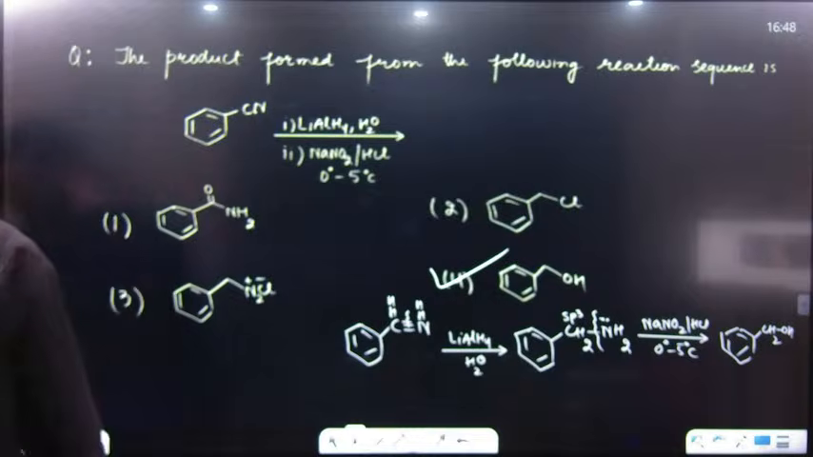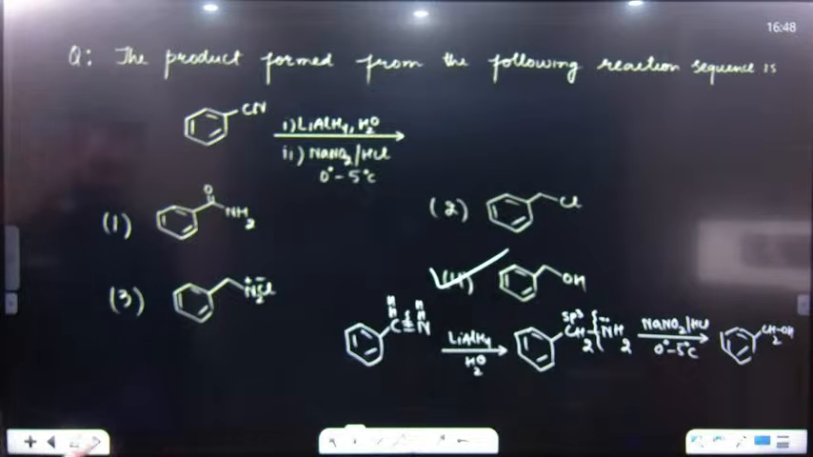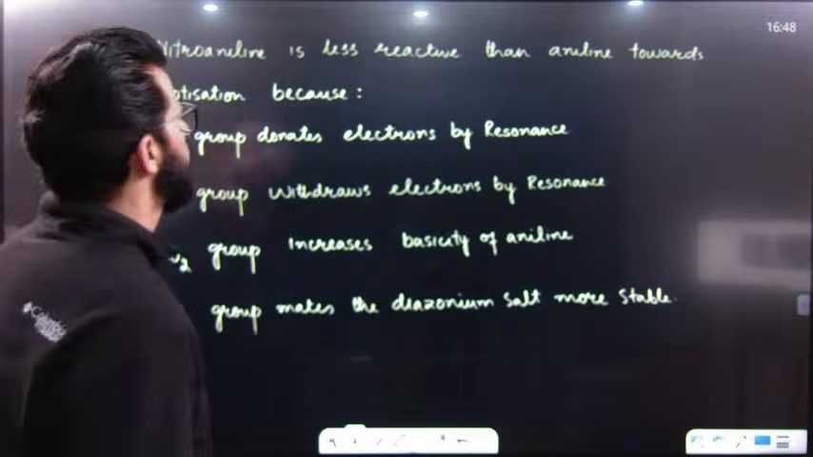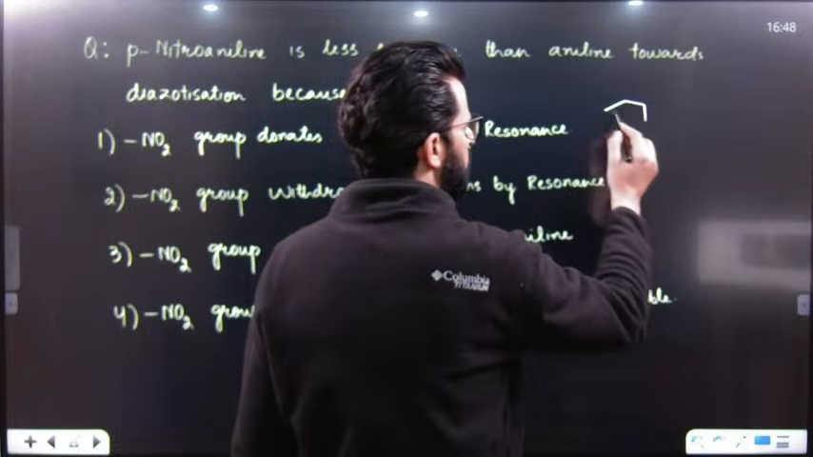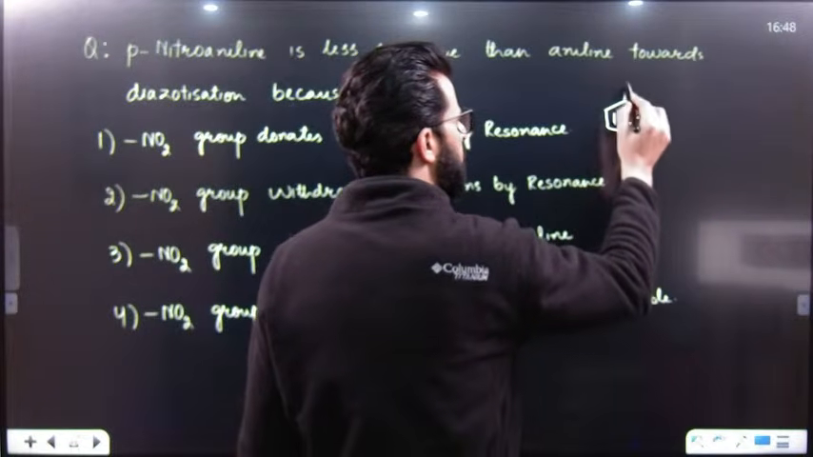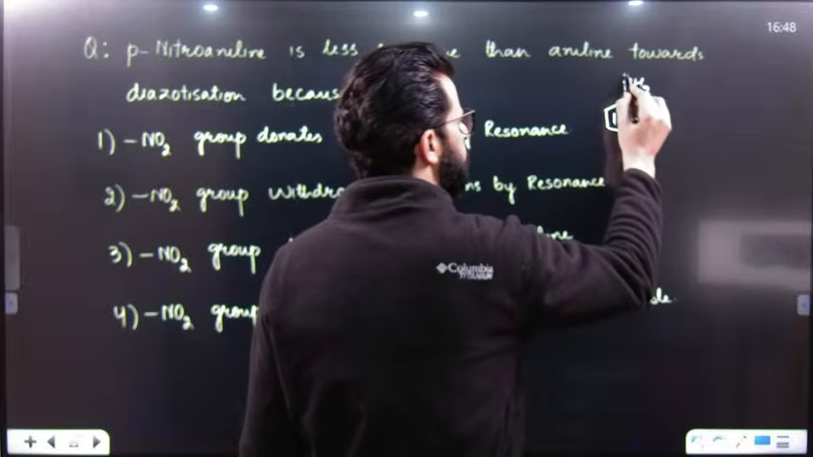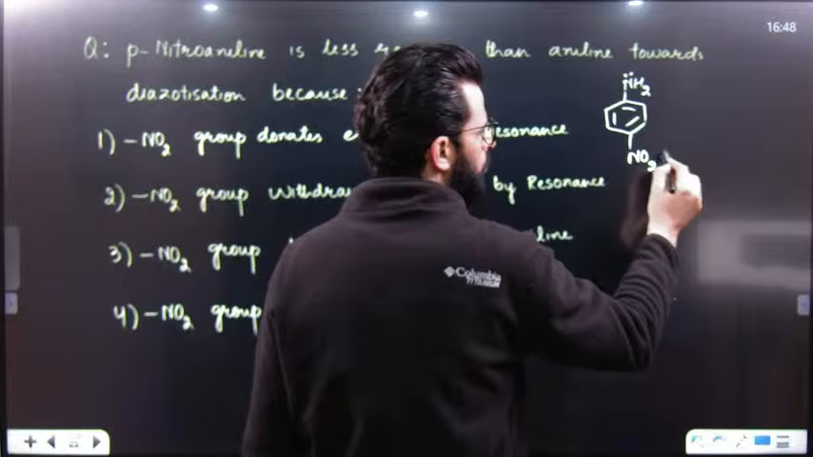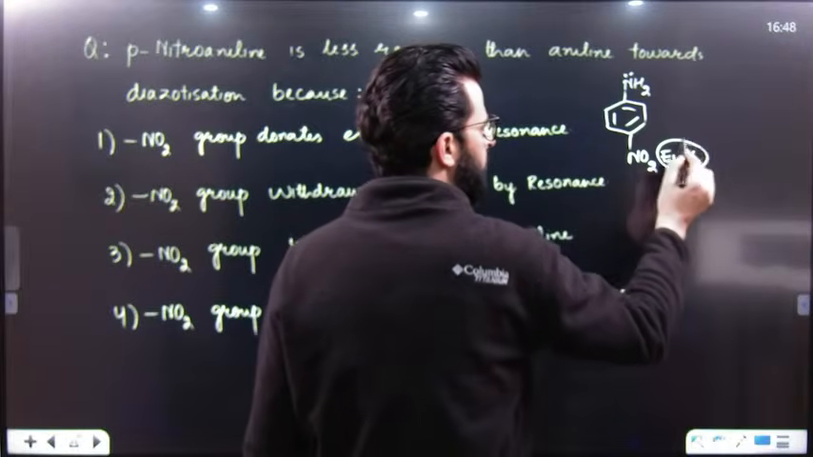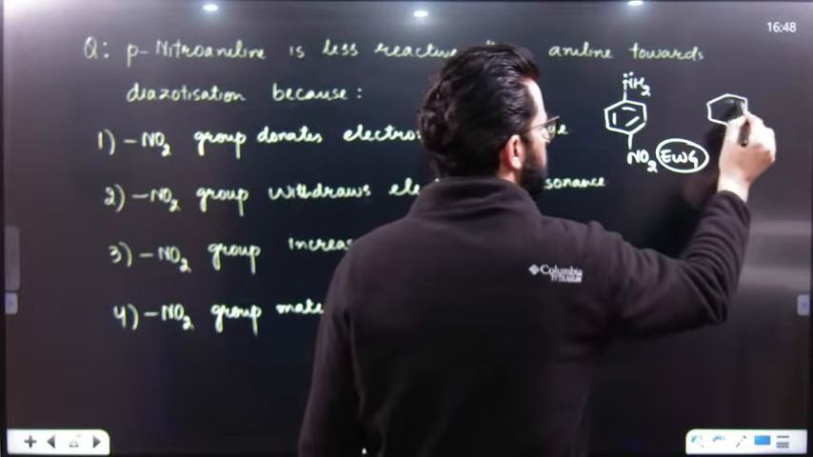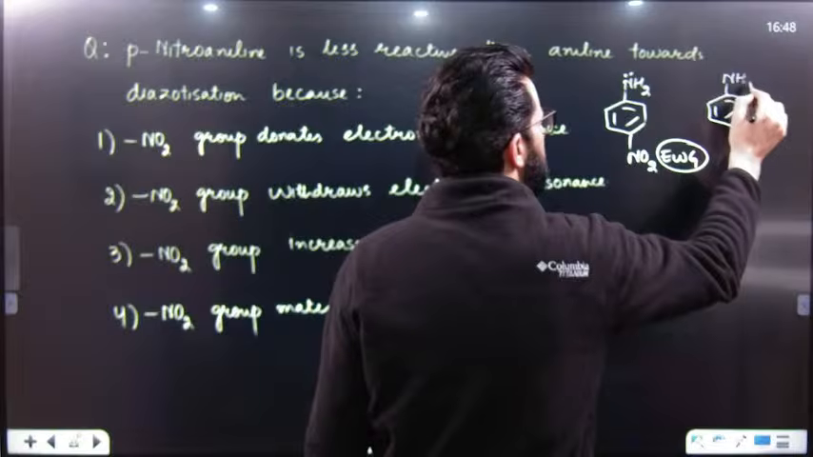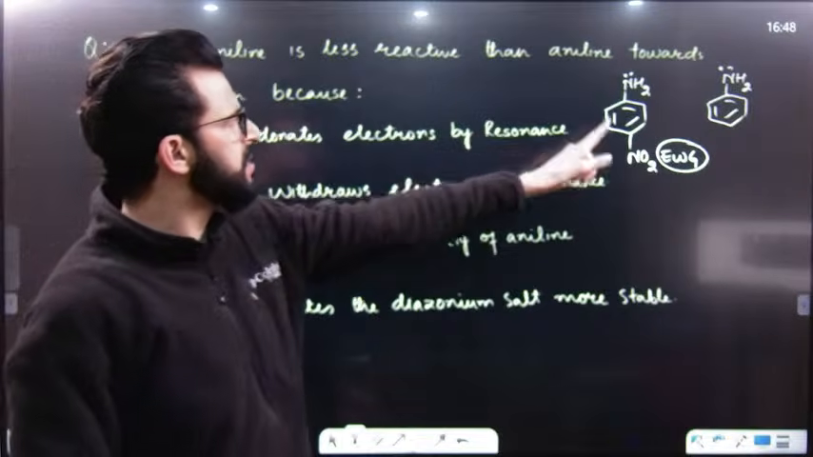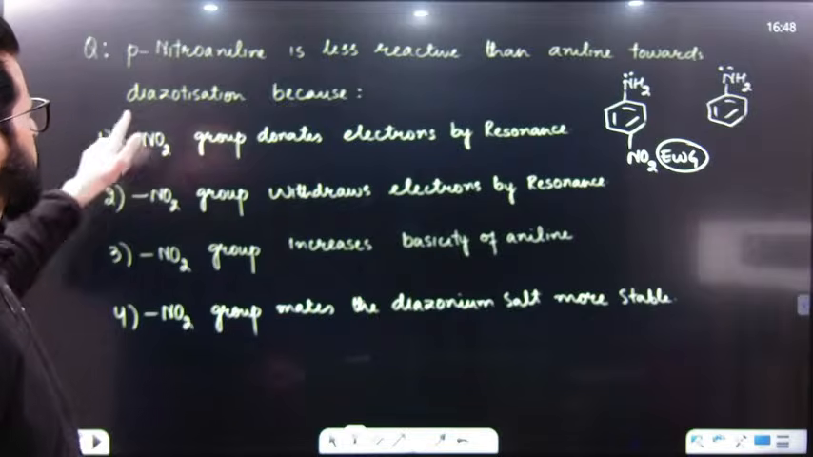Okay. After that, we will be having another question, that is para-nitroaniline. Para-nitroaniline is this one. This is an electron withdrawing group attached to aniline. This is aniline. Para-nitroaniline is less reactive than aniline towards diazotization.